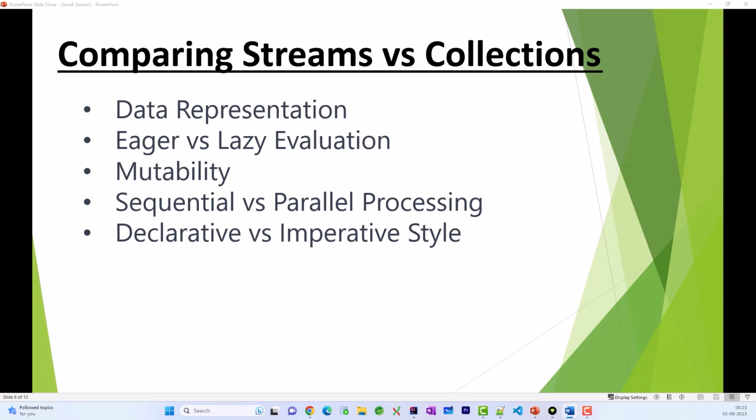Second is eager versus lazy evaluation. Now collections are eager in nature. What is the meaning of that? The meaning is they eagerly compute and store the elements. Okay. And the disadvantage of the eager processing is, when we have a large data set, for every step it is going to process them and then pass to the next step.